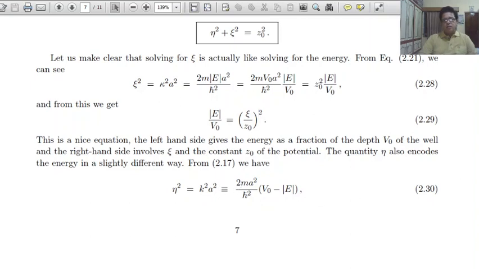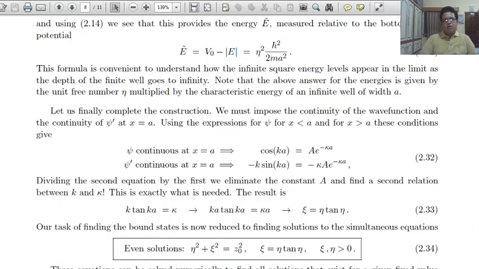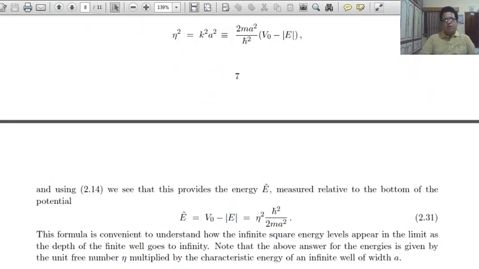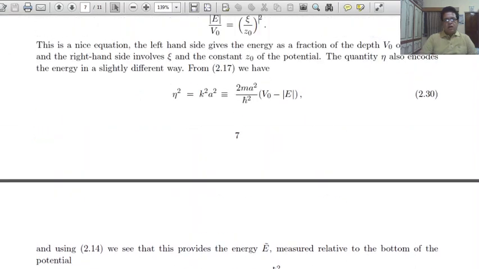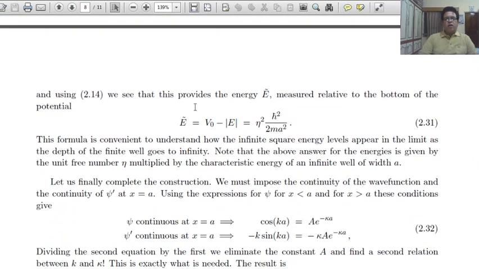This becomes this equation, and using 2.14 it provides the energy E bar, the energy measured relative to the bottom of the well, equal to eta square h bar square upon 2 m a square.